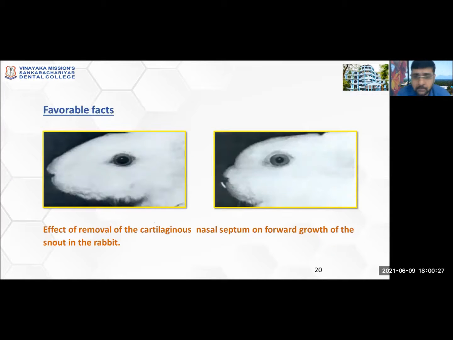So the favorable fact for his theory was he did some experiments by removing the nasal septal cartilage of the nose or the snout region of the rabbit, and he found out that after removing the nasal septal cartilage, the growth of the midface reduces. So he suggested there is a role of nasal septal cartilage in midfacial growth.